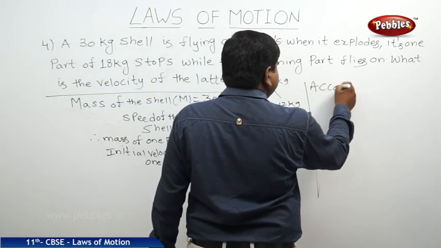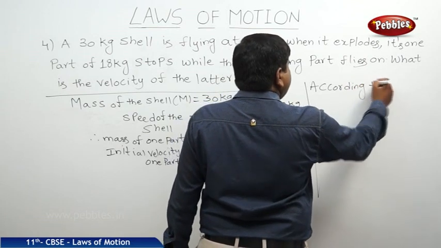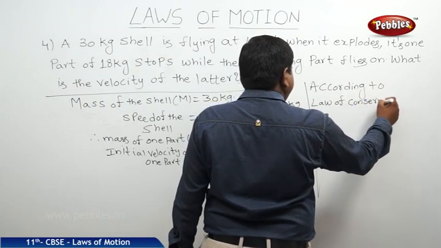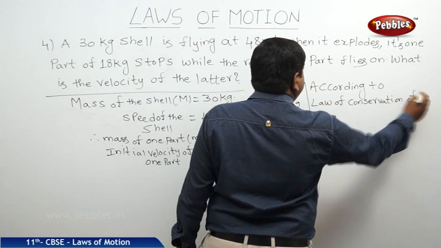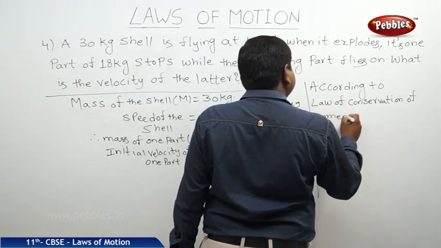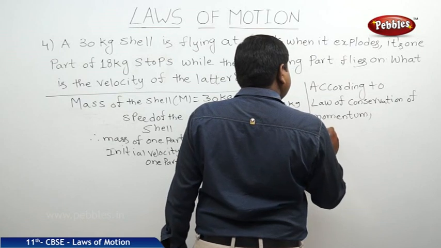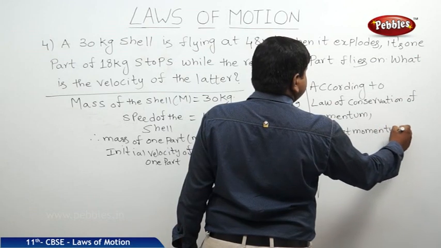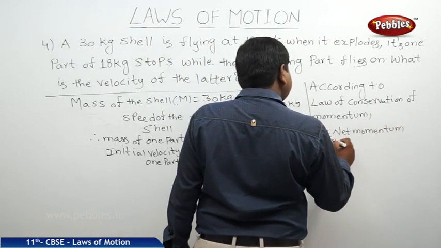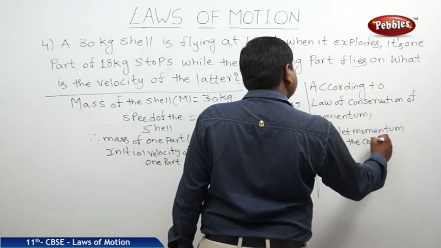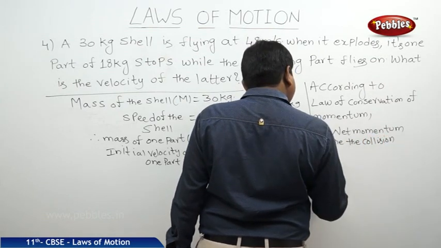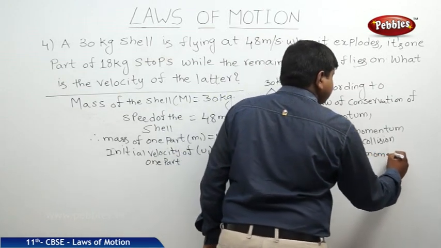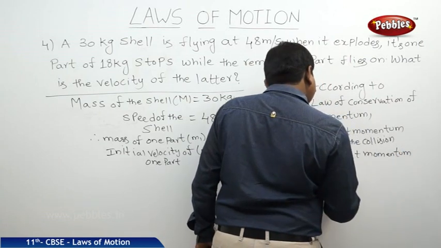So according to the law of conservation of momentum, the net momentum before the collision is equal to the net momentum after the collision.